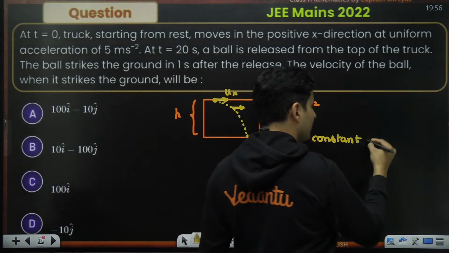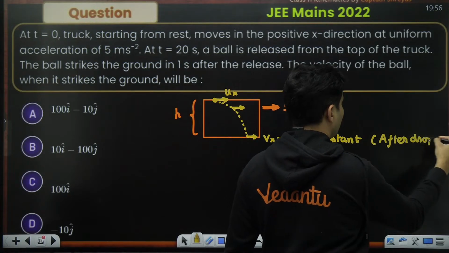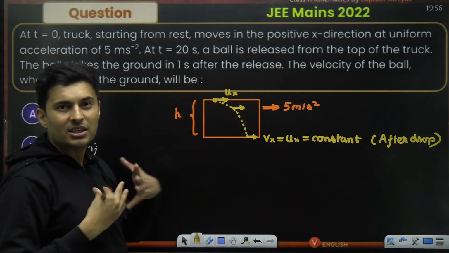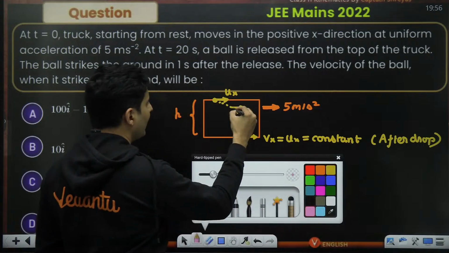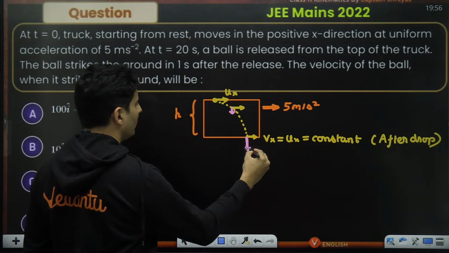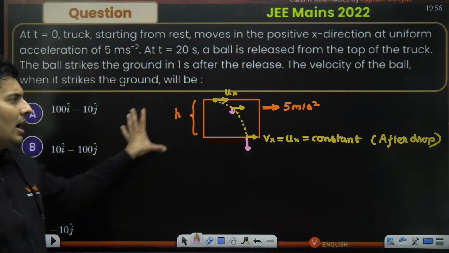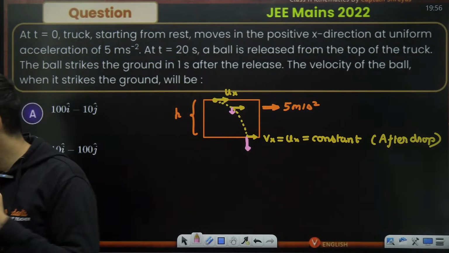Okay, because this is after dropping. After dropping, there is no acceleration in x. Gravity is only going to act down. Yes, there will be a y component which will be there like this. Are you able to visualize this? Then we'll go ahead.